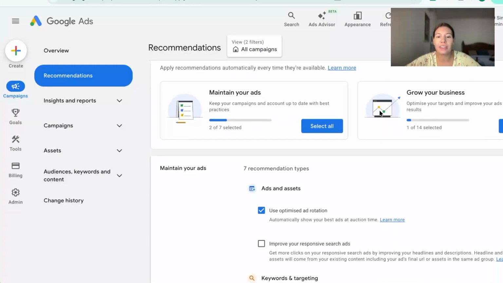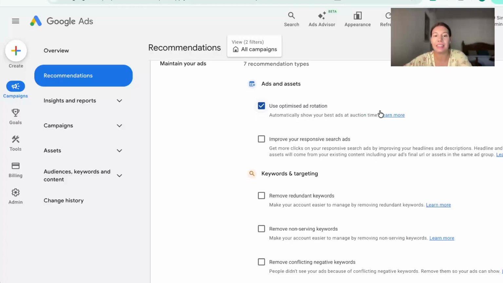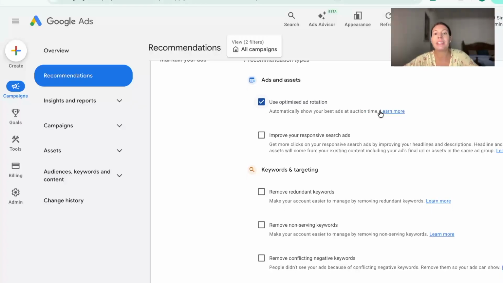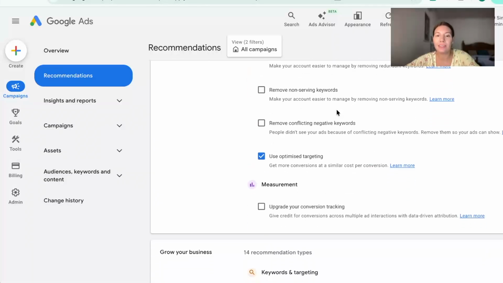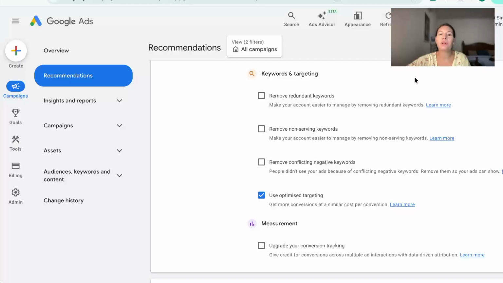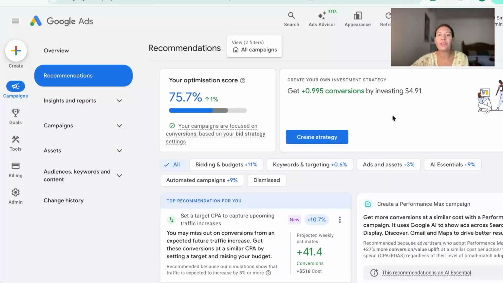We can review the settings carefully here. Some of them can maybe make sense. For example, this one, use optimized ad rotation, but a lot of automated recommendations are not making sense. So please review them carefully. And if you want to know more about the auto-applied recommendations, check out the following video, which is linked here. So don't apply the Google Ads recommendations blindly.